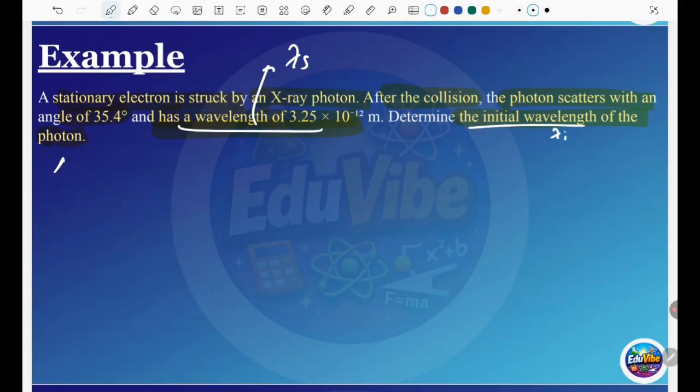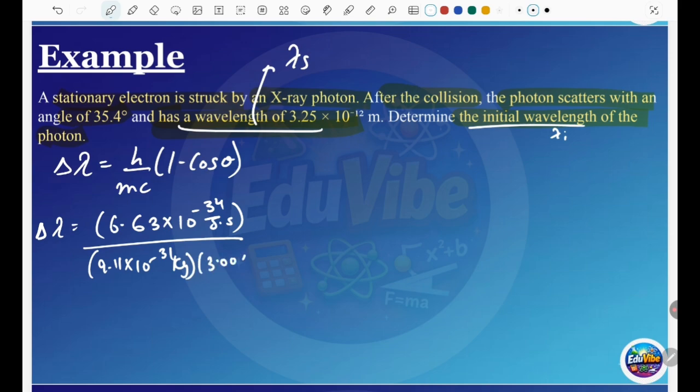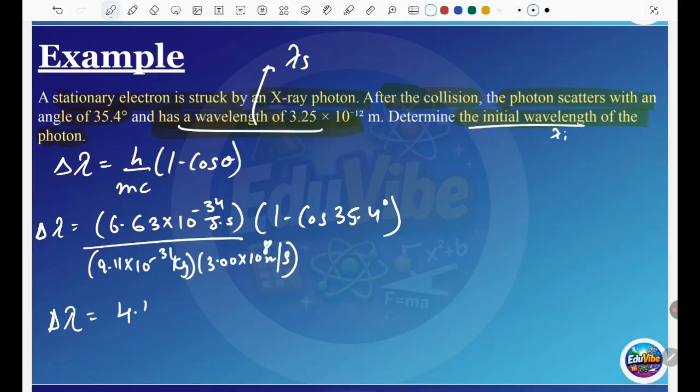For delta wavelength, we have the formula h upon mc times 1 minus cos theta. h is 6.63 times 10 raised to power minus 34 joule seconds. For the mass we take the electron, 9.11 times 10 raised to minus 31 kg. c is 3.0 times 10 raised to power 8 meters per second. And we have 1 minus cos 35.4 degrees. Make sure you're in degree mode when you solve this angle. You get 4.484 times 10 raised to power minus 13 meters.